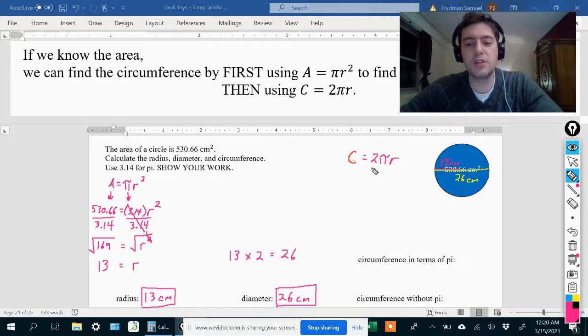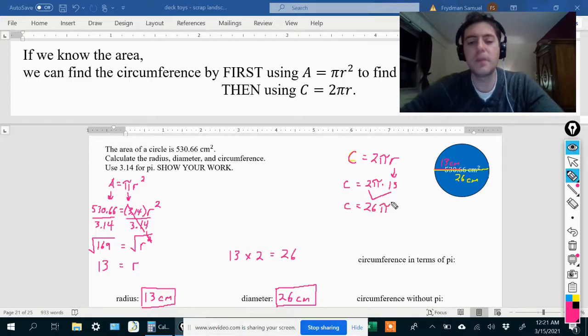Now, we do not know the circumference. We know the radius is 13 centimeters. So let's plug that in for r. So we have now C equals 2 times pi times 13. And we can go ahead and just do 2 times 13 first, which is 26, and then keep the pi in there.